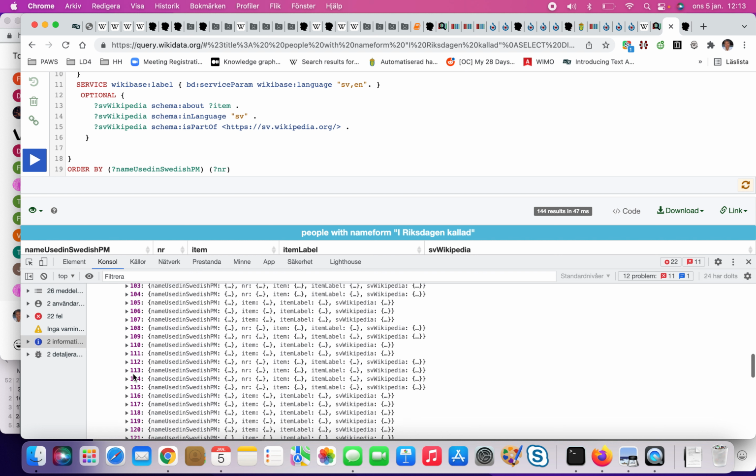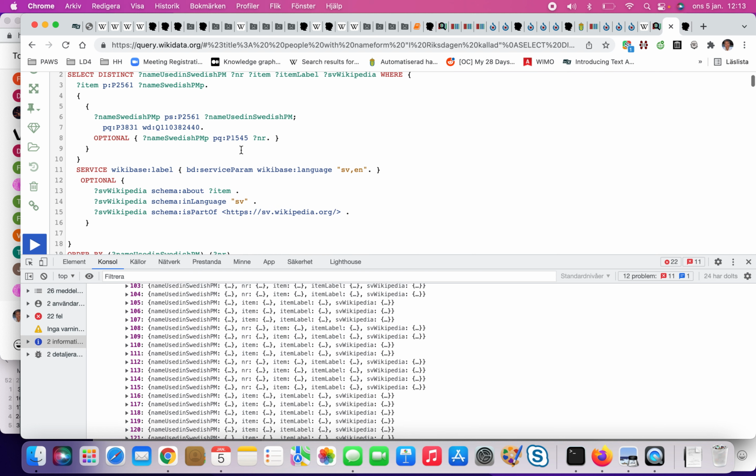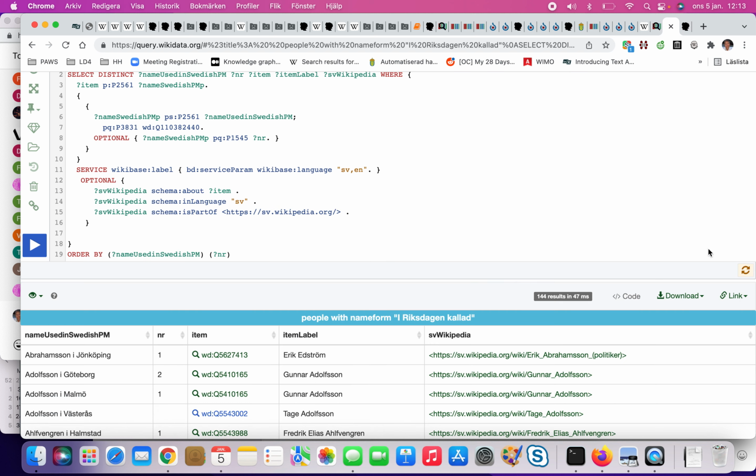And if we had done the SPARQL differently, we could have also got the source for this. So in this case, what we say is find every name form for people, restrict it to having a role used in Swedish Parliament, "i riksdagen kallad".